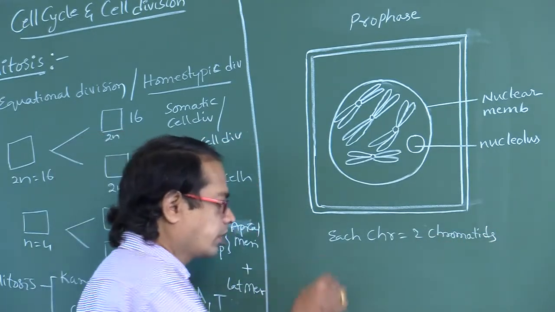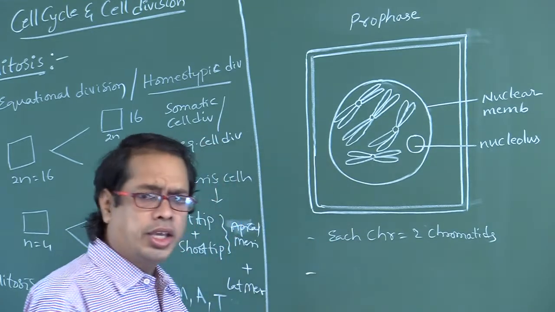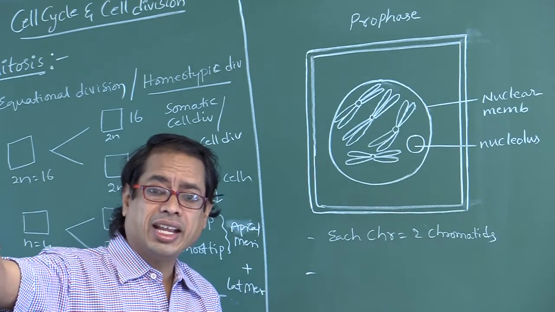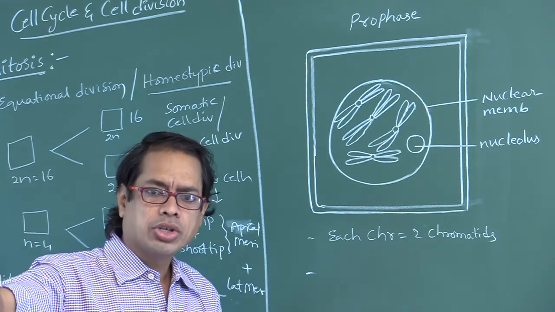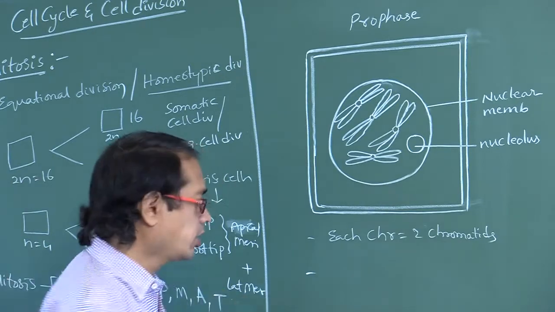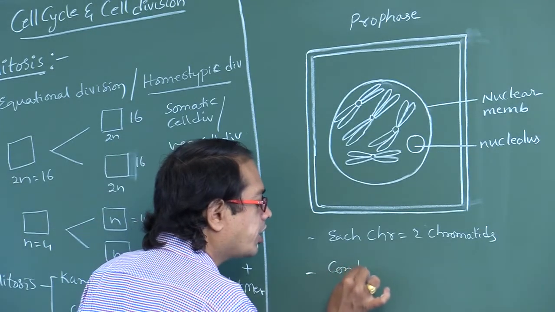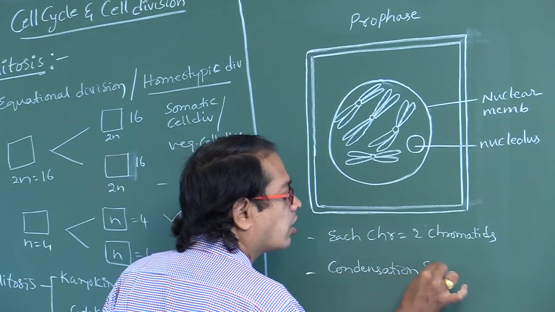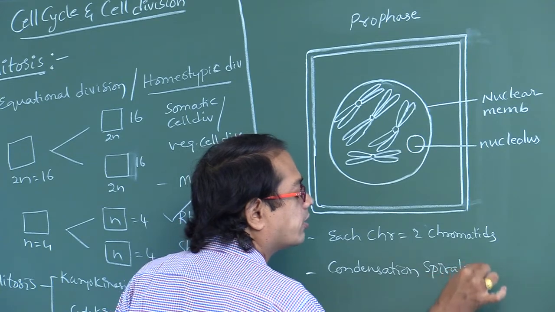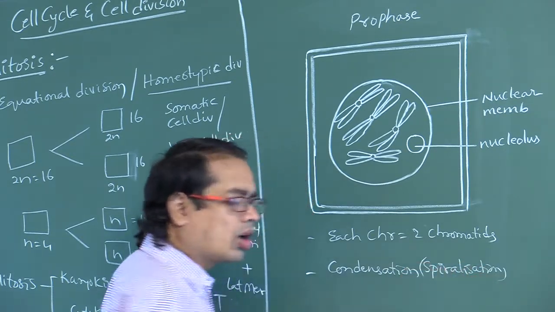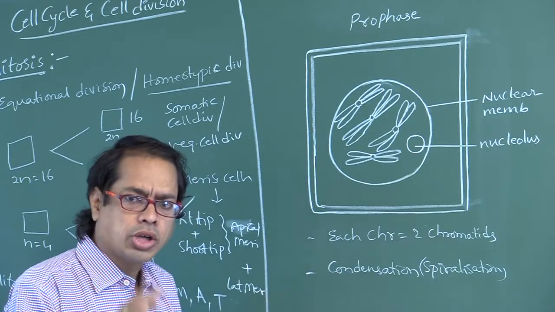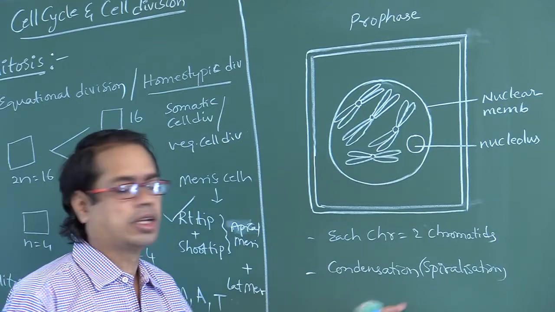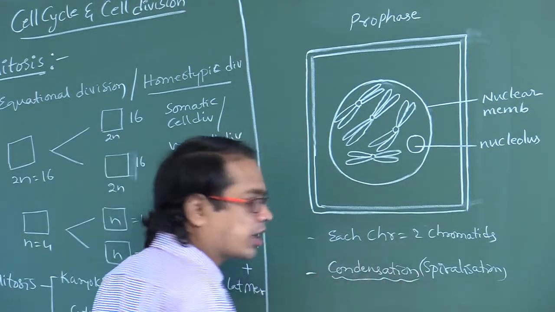Next one. Here long thread-like chromatin becomes short, thick, stout chromosomes. That is the so-called condensation, also called spiralization. So long thread-like chromatin becomes short, thick chromosomes. Condensation of chromosomes occurs.